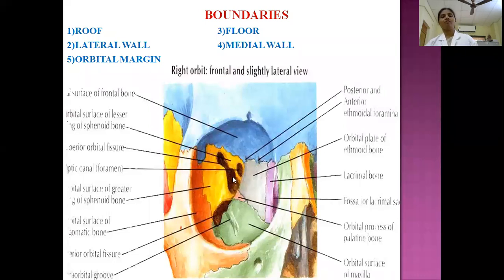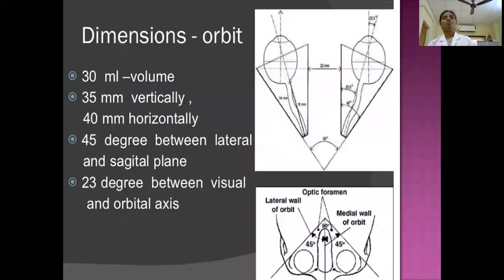Through the superior orbital fissure, the orbit communicates with the middle cranial fossa. Whereas through the inferior orbital fissure, the orbit communicates with the infratemporal region, otherwise called the infratemporal fossa. So these are the boundaries. Within these bony boundaries, we can appreciate an important structure. What is that? The eyeball, and the structures associated with the eyeball. We'll see those later. Before that, what are the dimensions of the orbit?